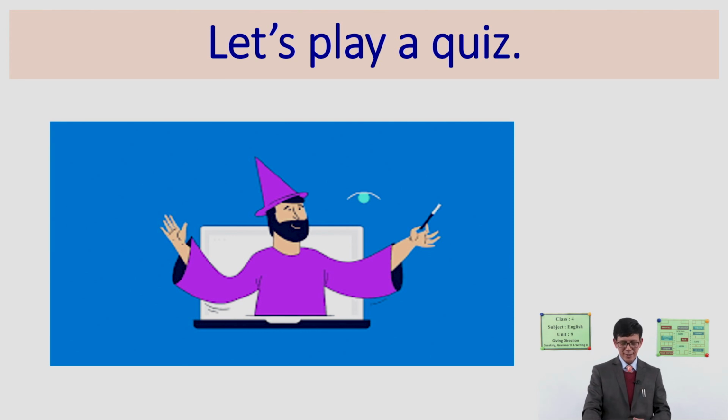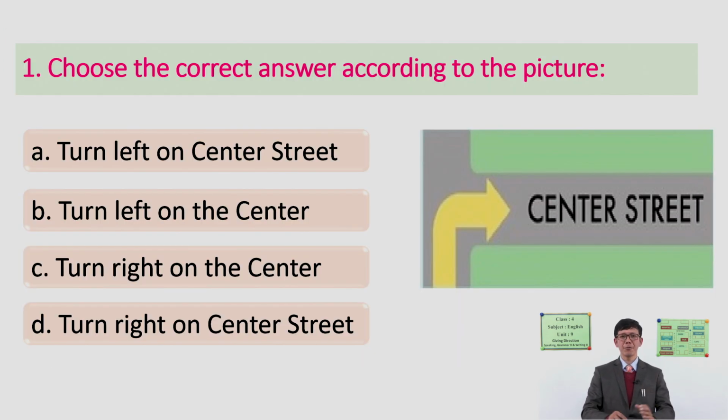Let's talk. The very first, number 1, you have to choose the correct answer according to the picture. Let us look at the picture. Okay, you have got to know repeatedly, this picture giving the direction. So what do you think?